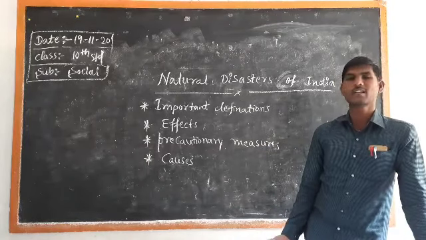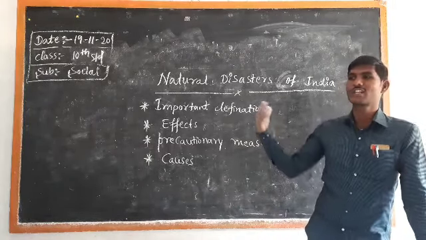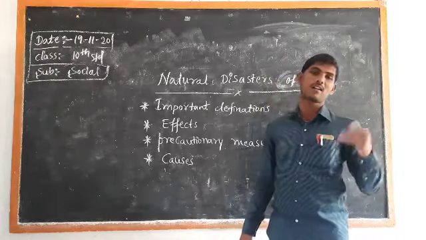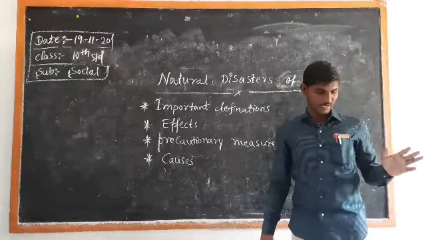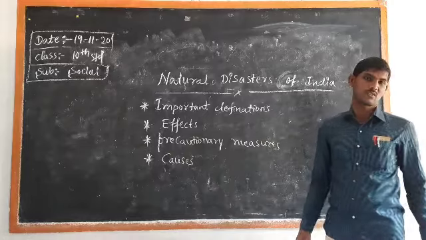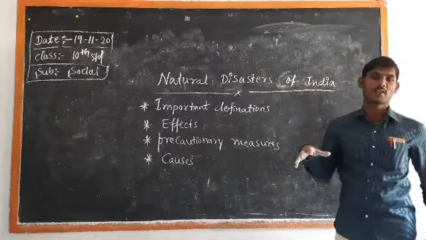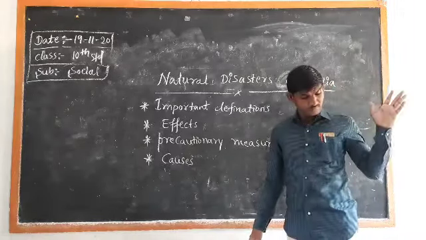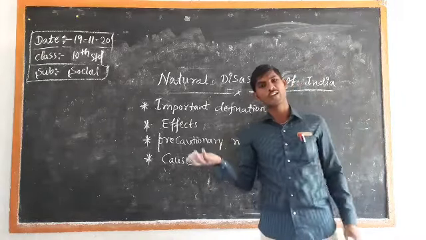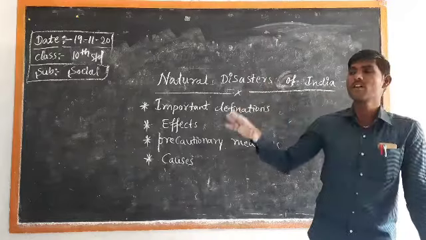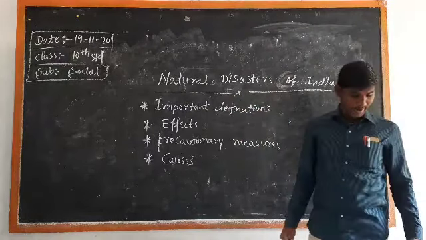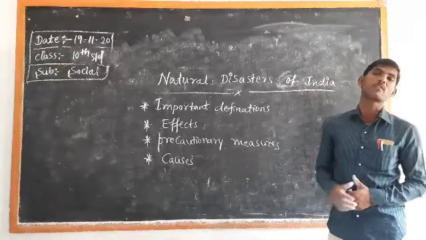We already basically know that when natural disasters happen, at that time life and property are both destroyed. The second one is damage to crops and vegetation. Natural vegetation means forest and crops also. Human beings, in growing crops, also divert their crops. The next one is breakdown of communication and power systems.